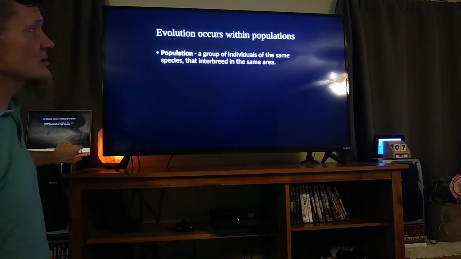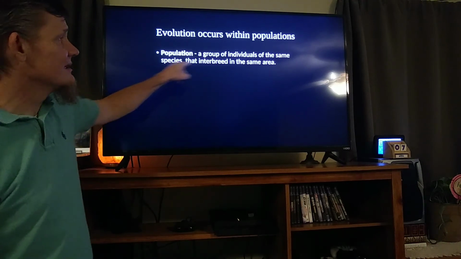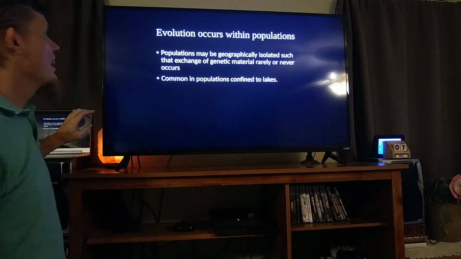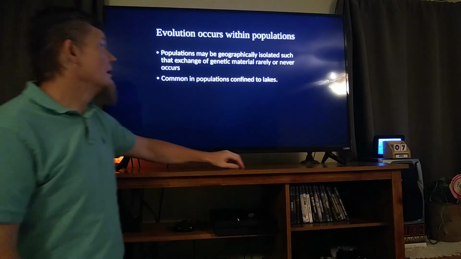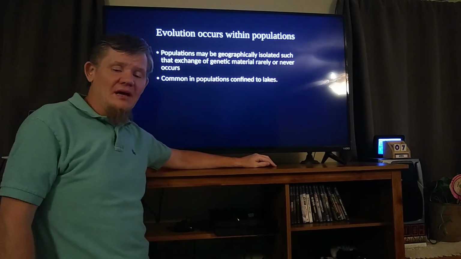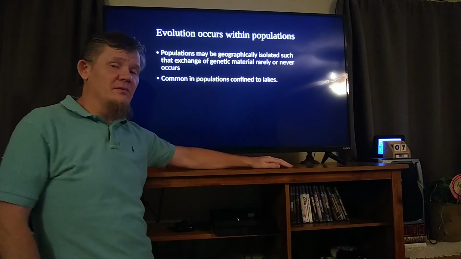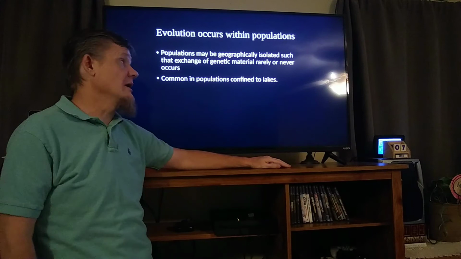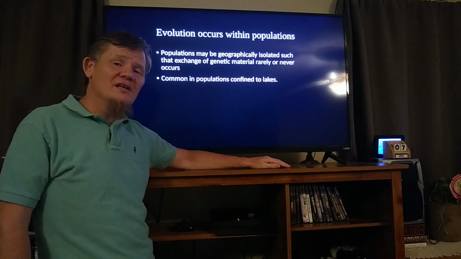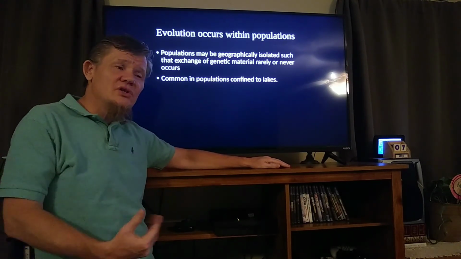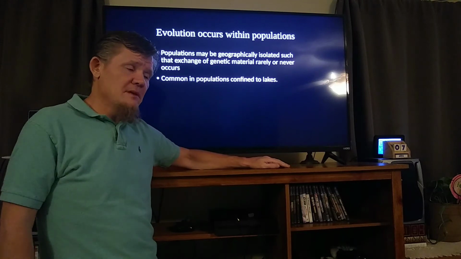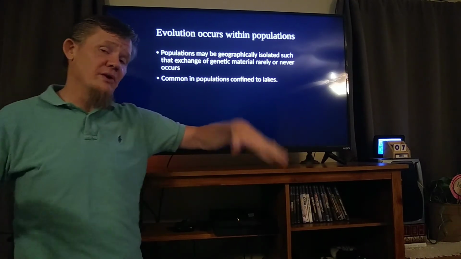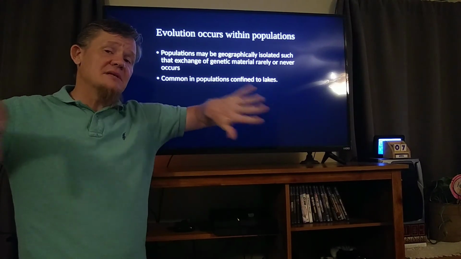A population is a group of individuals of the same species that can interbreed in the same area. Populations can get geographically isolated. They can be separated from each other by some sort of natural feature, like a river or a mountain range. If they are separated from each other, they don't share genetic information anymore. If they can't share genetic information, then those mutations we talked about, those random changes, are kept separate from each other.